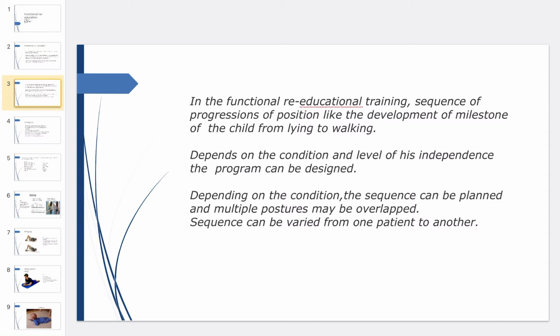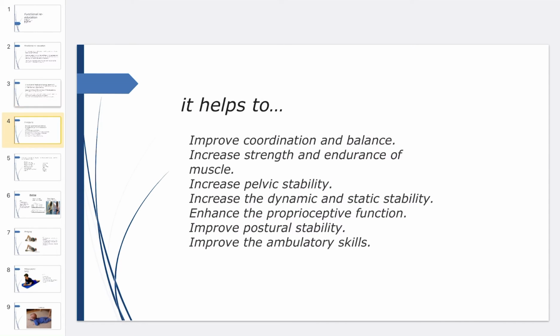In the functional re-education training, the sequence of progression of position, like the development of milestones of the child from lying to walking, depends on the condition and the level of his independency. The program can be designed depending on the condition, the sequence can be planned and multiple postures may be overlapped. Sequence can vary from one patient to another.